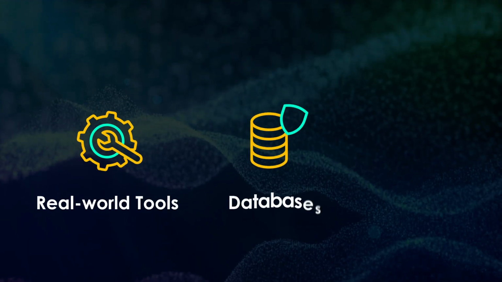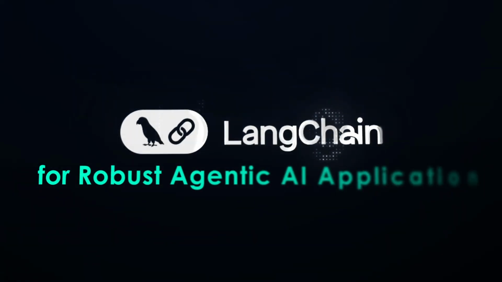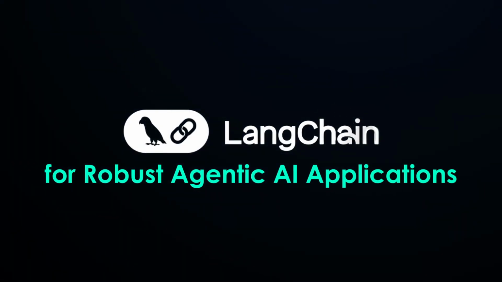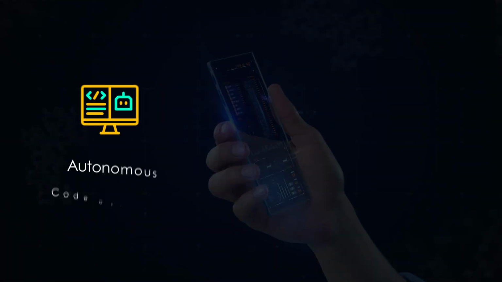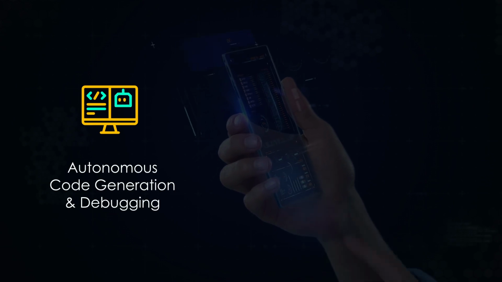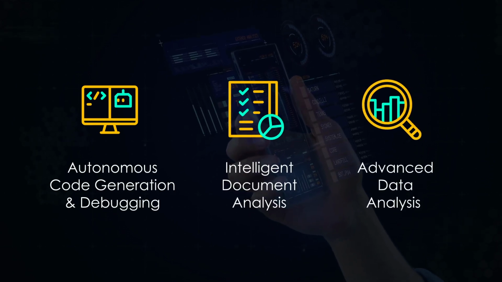LangChain shines in creating smart AI agents with advanced reasoning and tool usage. For more intricate applications, this framework alone can be extended to handle complex tasks. The applications are transformative, such as autonomous code generation and debugging, intelligent document analysis, advanced data analysis, and more.